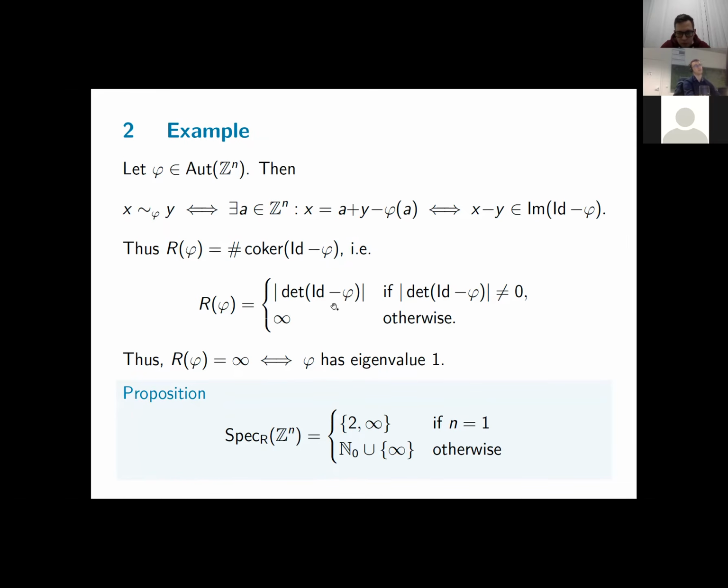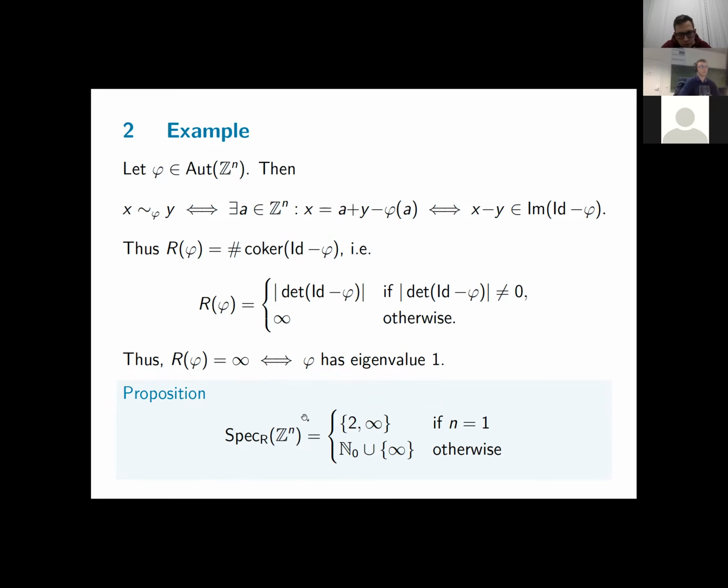And as a corollary, you will see that your automorphism phi has infinite Reidemeister number if and only if phi has an eigenvalue 1. And this observation is useful later on, that to prove that it has infinite Reidemeister number essentially comes down to a linear algebra problem, namely determining its eigenvalues and seeing whether it has eigenvalue 1 or not. So this will come in handy later.